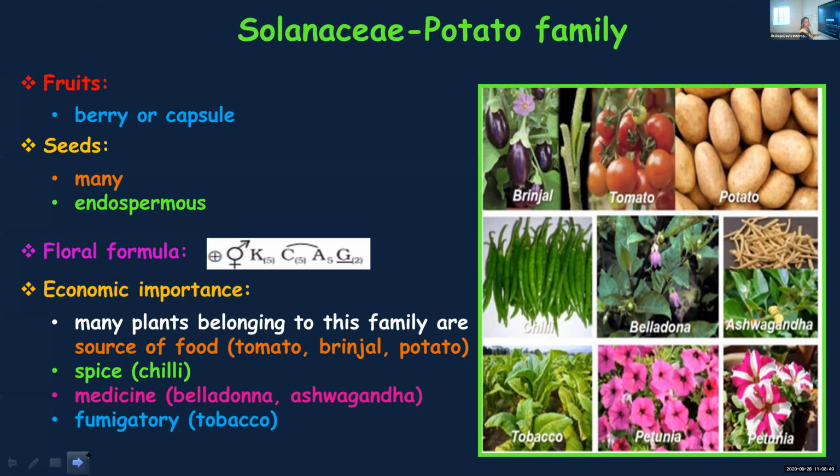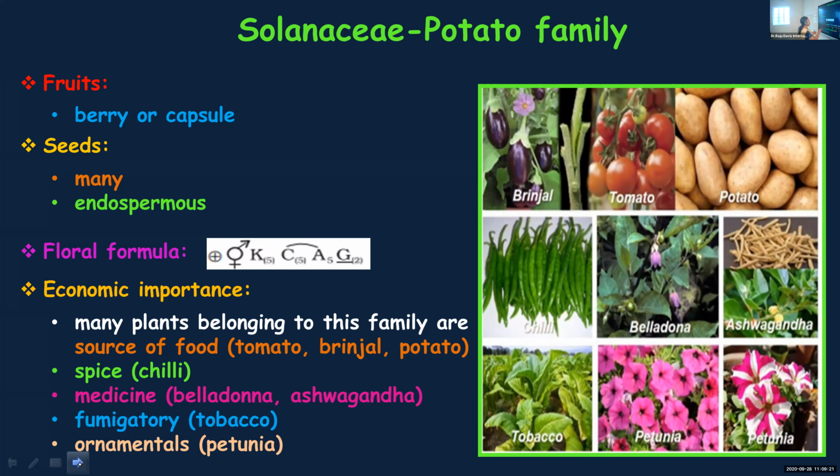Then fumigatory, tobacco, which produces fumes, you know, tobacco, what it is being used for and how harmful it is. Then ornamentals, meaning for decorative purposes, like petunia. We used to say Kaulambipu. I don't know whether you're familiar with it. Different colors are there: violet color, white color, yellow color. So they are used as ornamental plants for decorating or beautifying your garden. You can plant these particular ones.